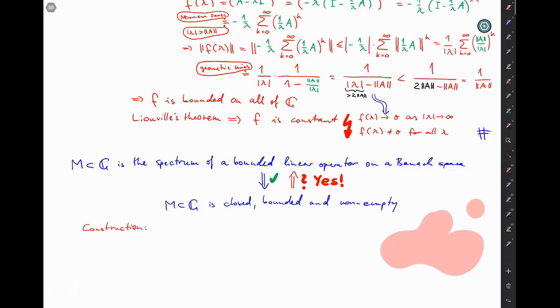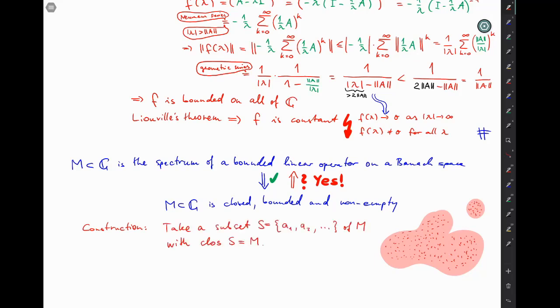And to find such an operator, you start with a dense countable subset of your set M. What means dense? Dense means a set whose closure is all of M. And countable means you can enumerate the points like 1, 2, 3, 4, 5 and so on up to infinity usually, because in general your set M will be infinite. And you could, for example, take points with rational coordinates in M, and that already makes it countable.